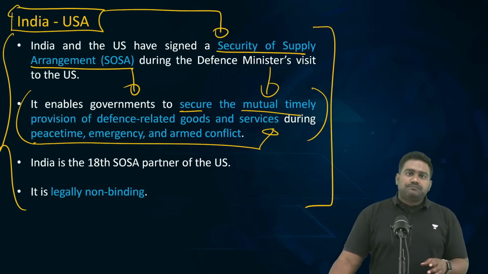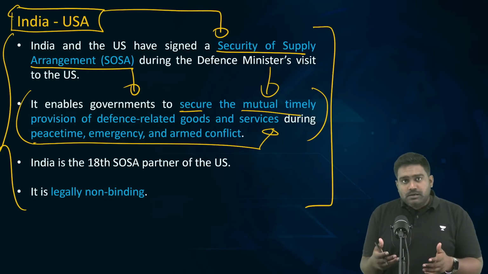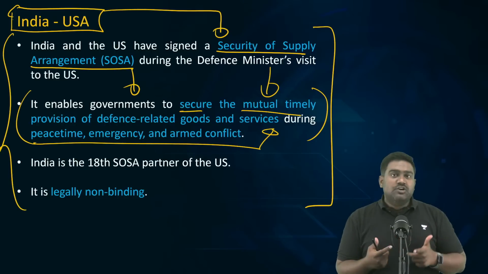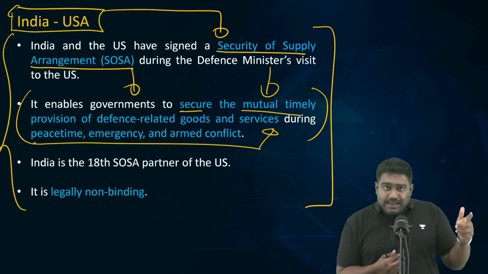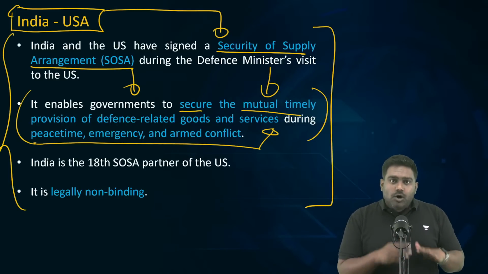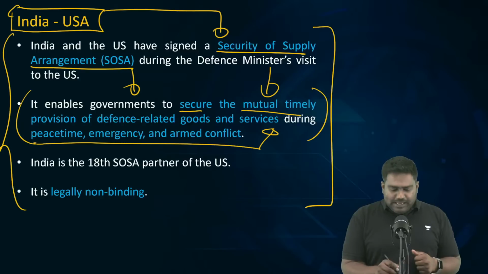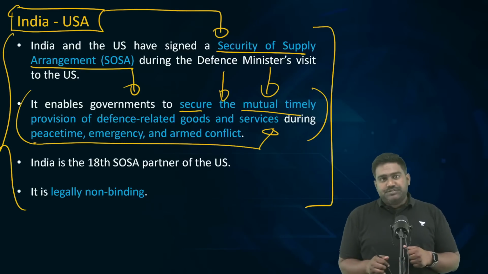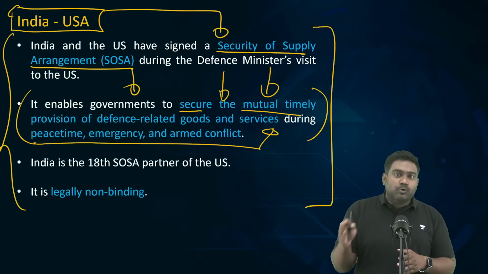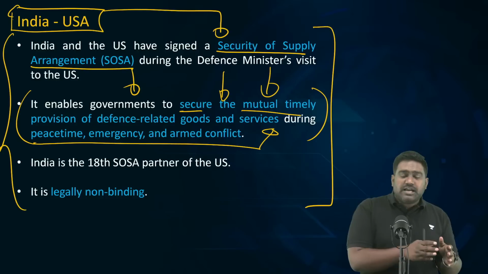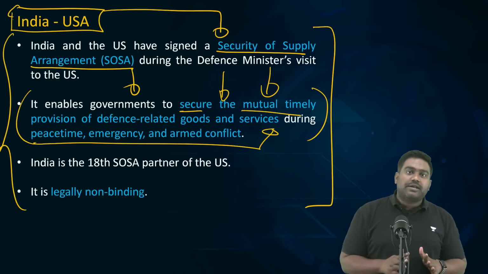Now, let's say India might have placed an order for a military hardware from the US. So those American companies will have a contractual obligation here to deliver these supplies of goods and services on time to India, even during peacetime and even during emergency and wartime.